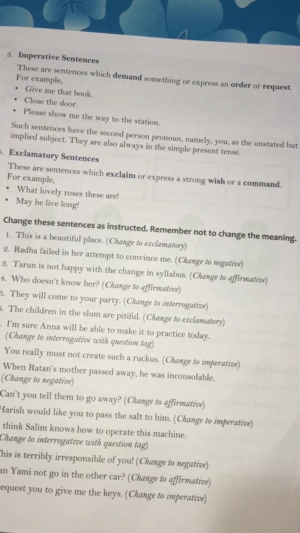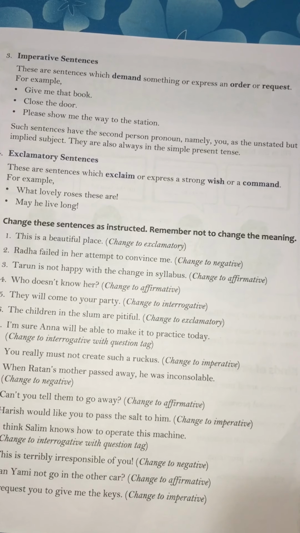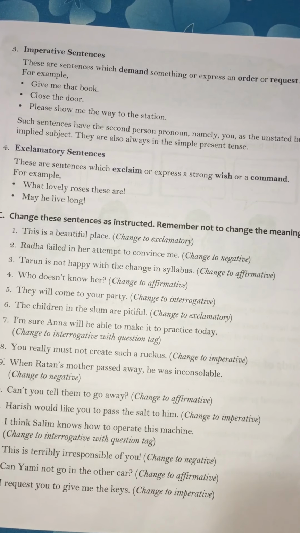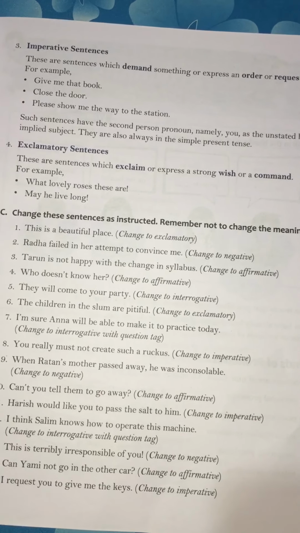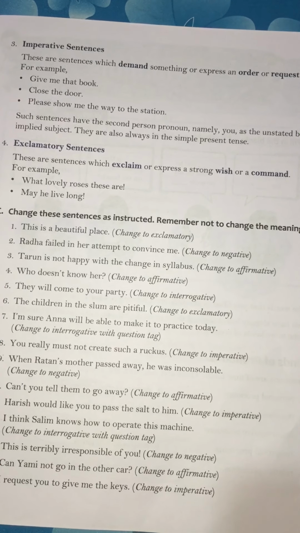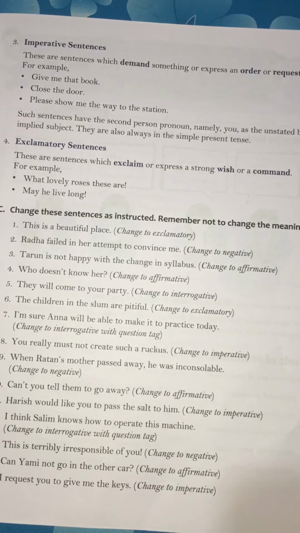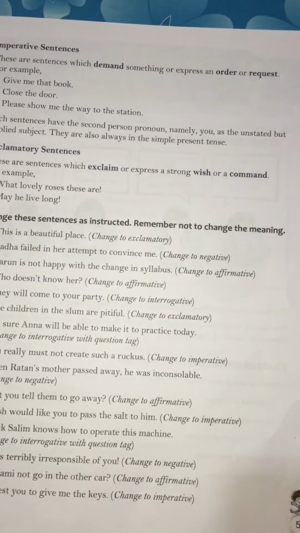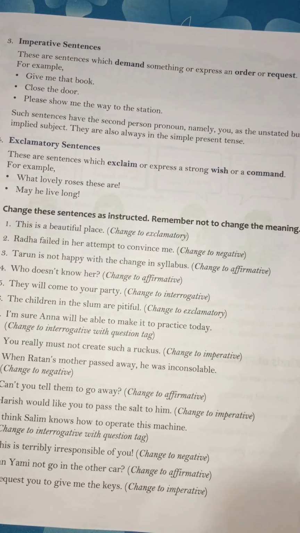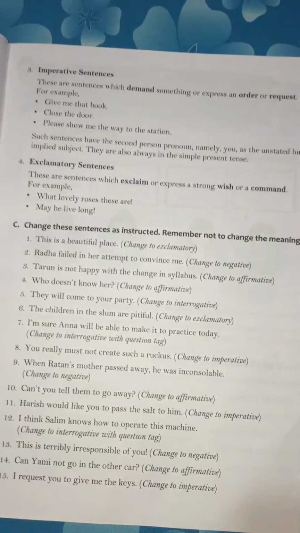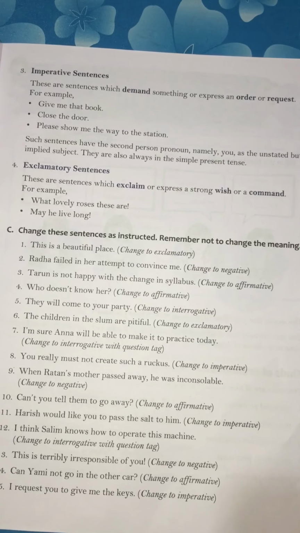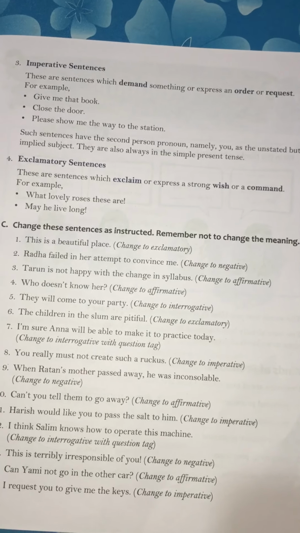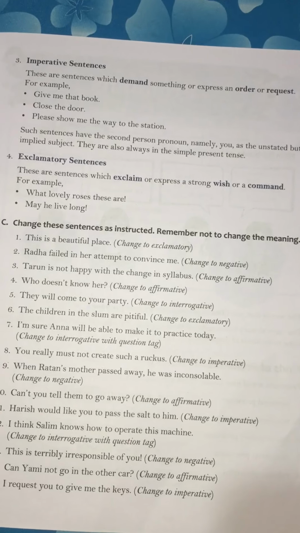Now next, exclamatory sentences. These are the sentences which exclaim or express a strong wish or a command. For example, what lovely roses these are. May he live long. So what do you understand by exclamatory sentences? These sentences express certain emotions and feelings. We put an exclamation mark at the end of exclamatory sentences, and the examples are what a lovely idea it is, how beautiful the parrot is. These are the examples of exclamatory sentences.